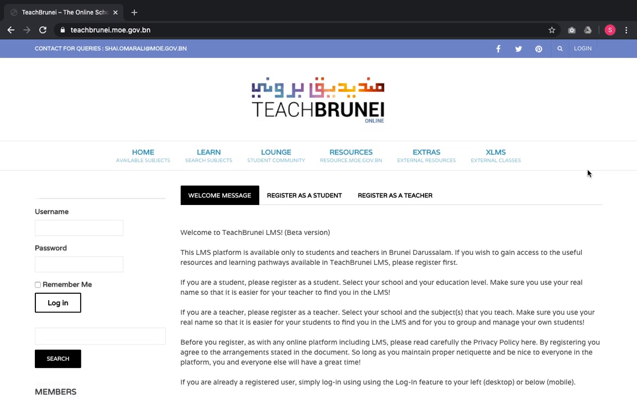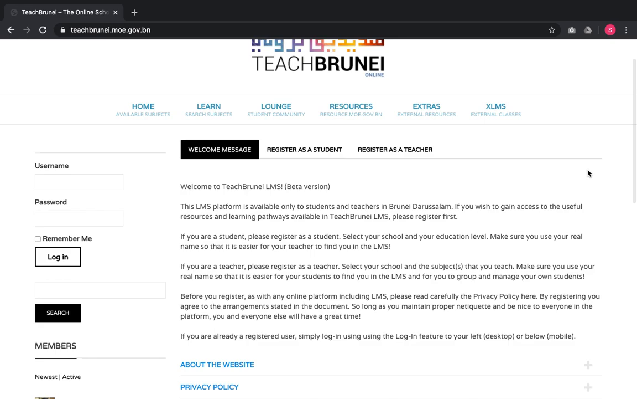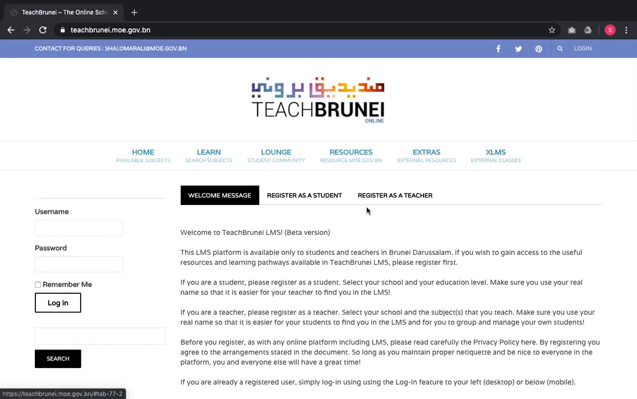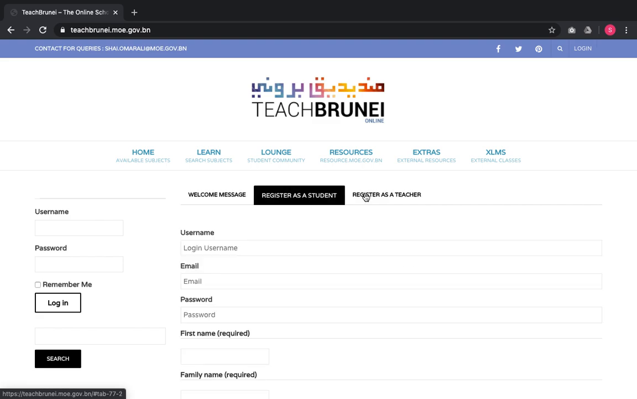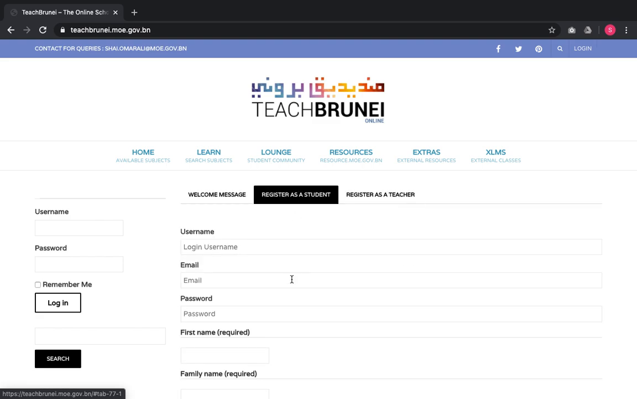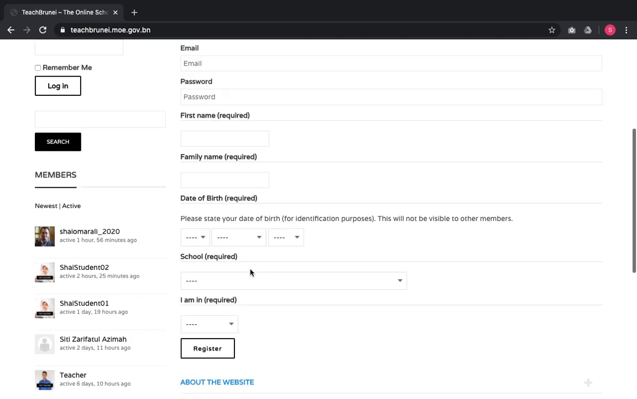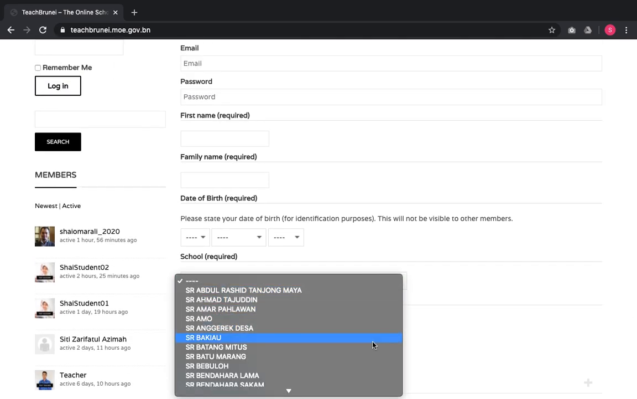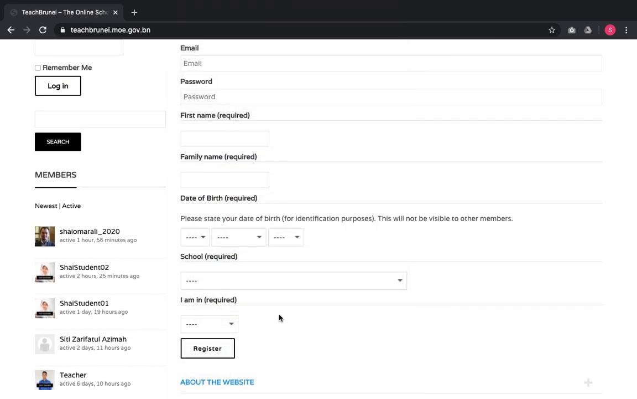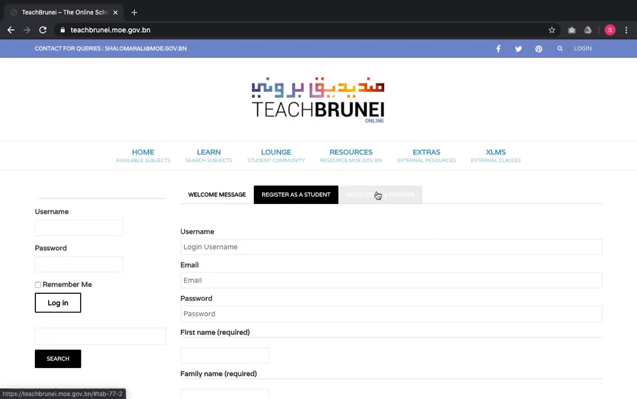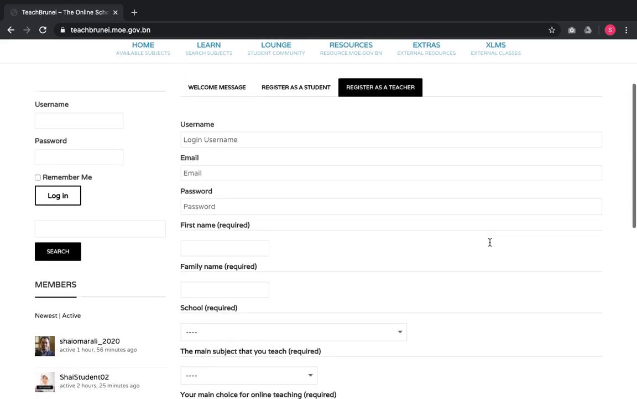Let's begin with looking into the registration features. As you can see here, other than the welcoming message, we also have two different registration forms. One is for the student, with schools that can be selected by the students and the year that they're in. Another is for the teacher, or in this regard, we can also refer to them as the instructor.